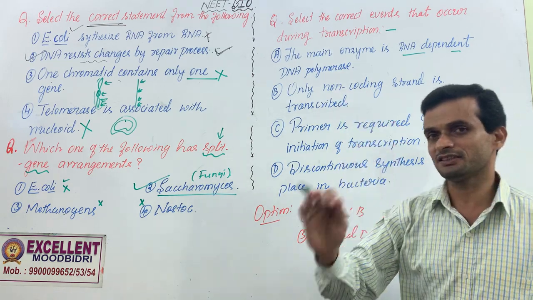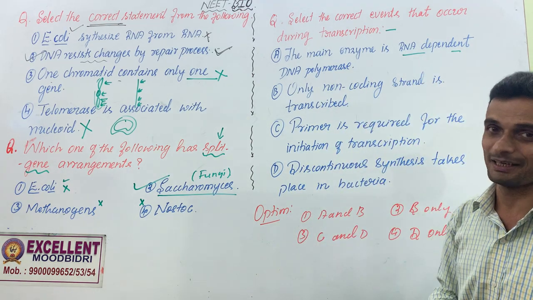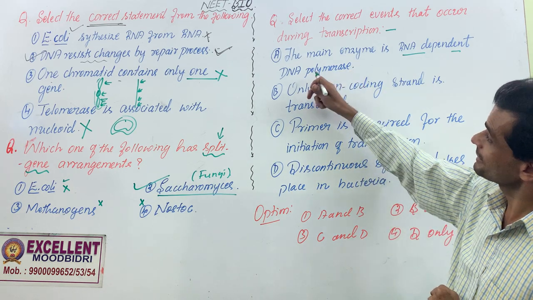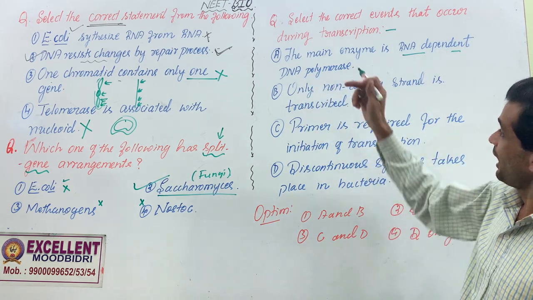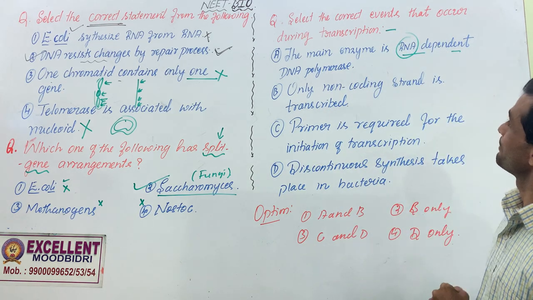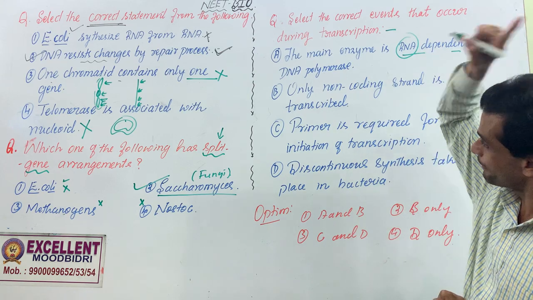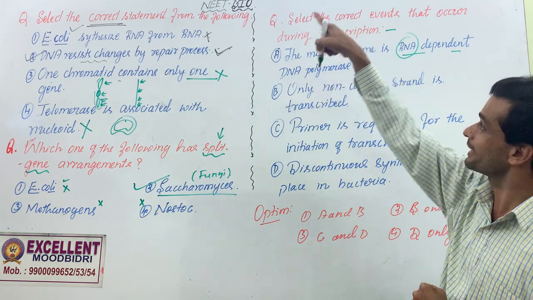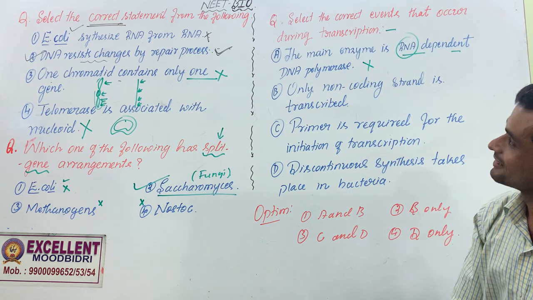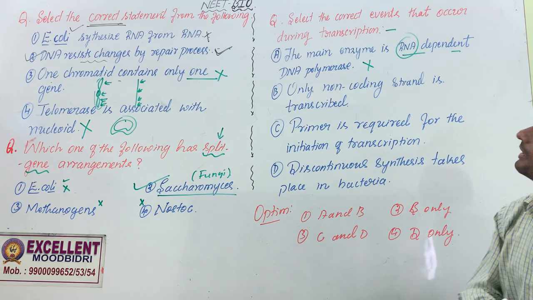DNA polymerase catalyzes synthesis of DNA. It comes in DNA replication. Here it can't be DNA polymerase, it is RNA polymerase. RNA polymerase is dependent on DNA. It's not RNA dependent. So DNA dependent RNA polymerase catalyzes transcription. This is not the correct name of the enzyme.